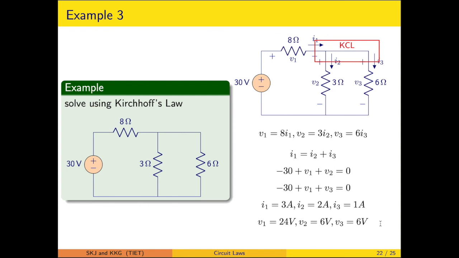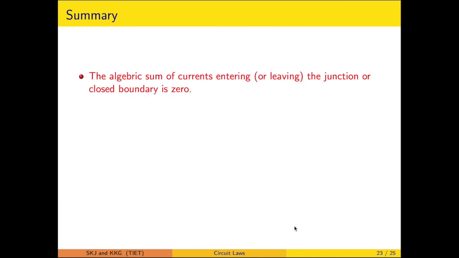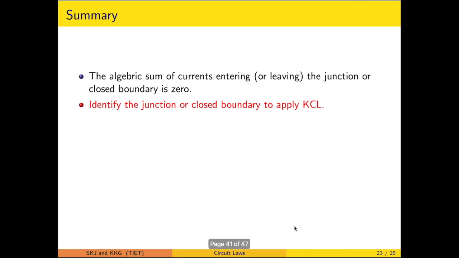So these are the steps which we have to go through in solving the circuit using the KCL and the KVL. The KCL is an application of conservation of charge. It suggests that the algebraic sum of currents entering or leaving the junction or closed boundary is 0. However, to apply it, we have to identify the junction or closed boundary judiciously.